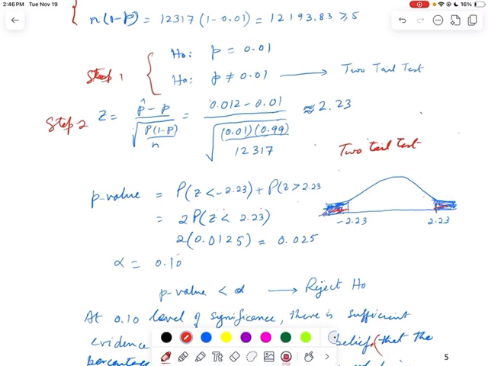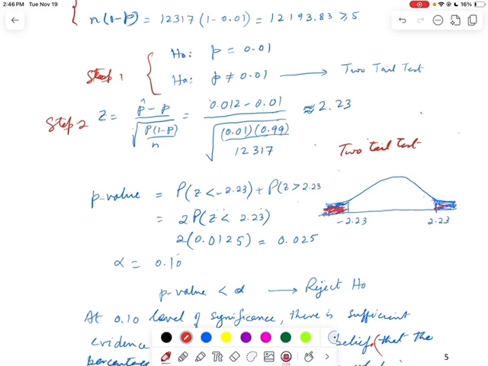So we can say it's the same as 2 times the probability that Z is less than negative 2.23, or in other words 2 times the area on the left. The area on the left is 0.0125, multiplied by 2 we get 0.025.